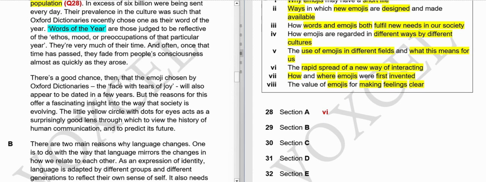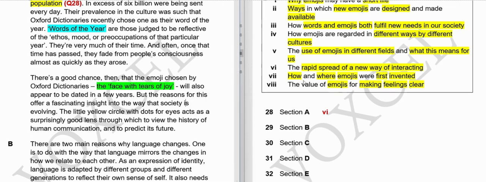There's a good chance that the emoji chosen by Oxford Dictionaries, the face of tears of joy, will also appear to be dated in a few years. But the reasons for this offer a fascinating insight into the way that society is evolving. The little yellow circle with dots for eyes acts as a surprisingly good lens through which to view the history of human communication and to predict the future.